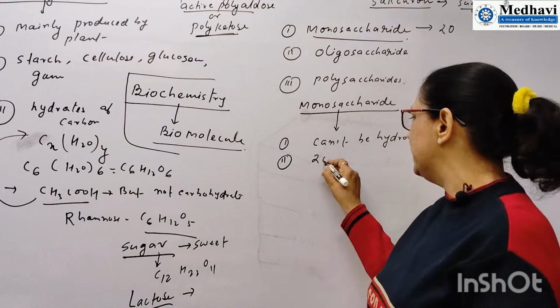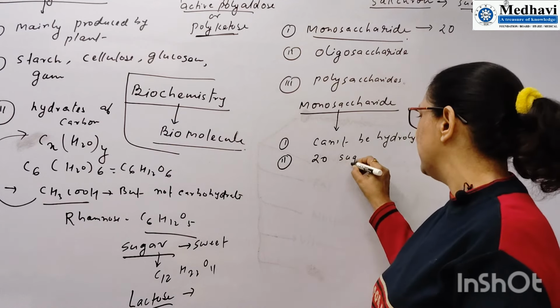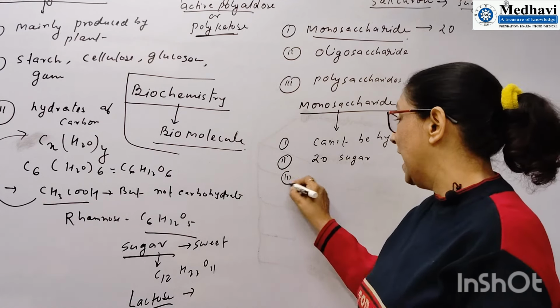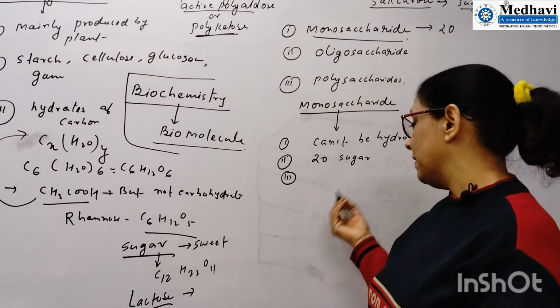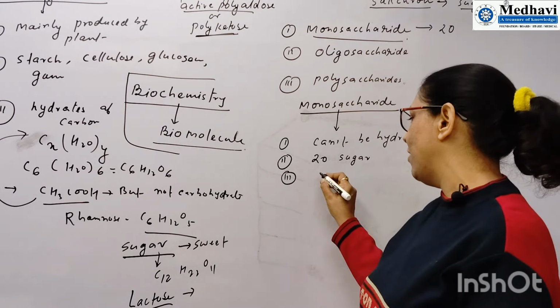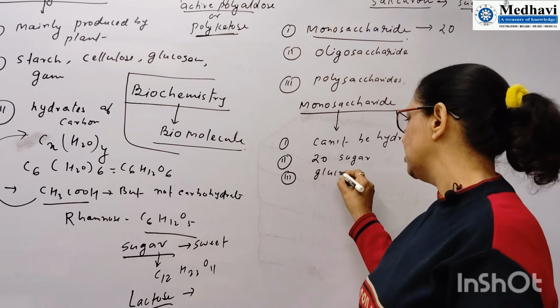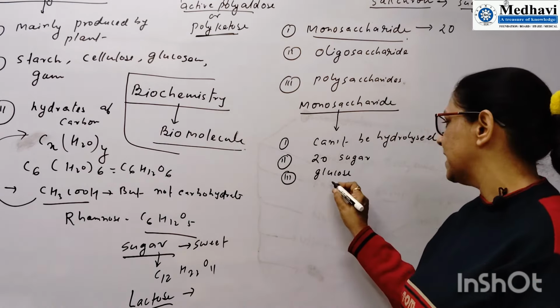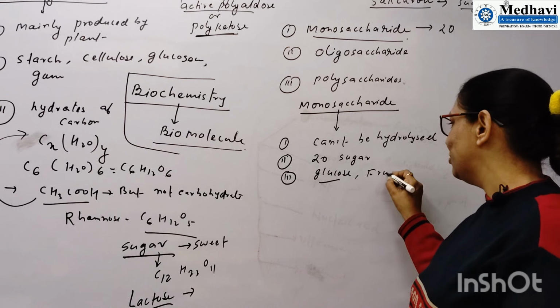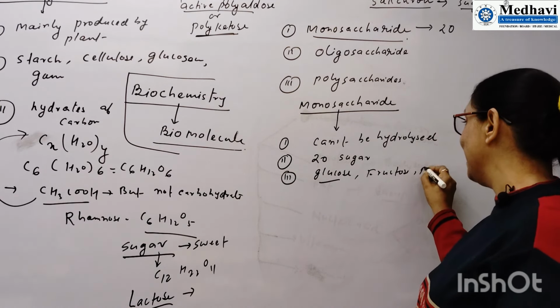About 20 carbohydrates are there, and the most applicable carbohydrates are glucose, fructose and ribose.